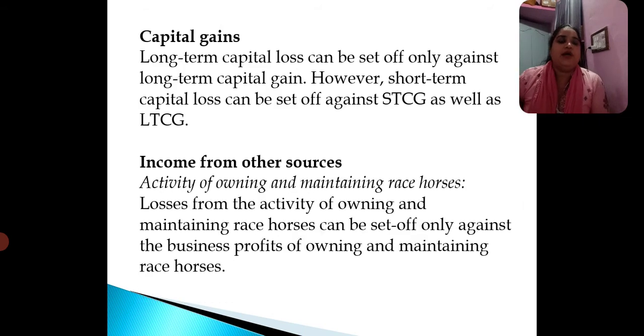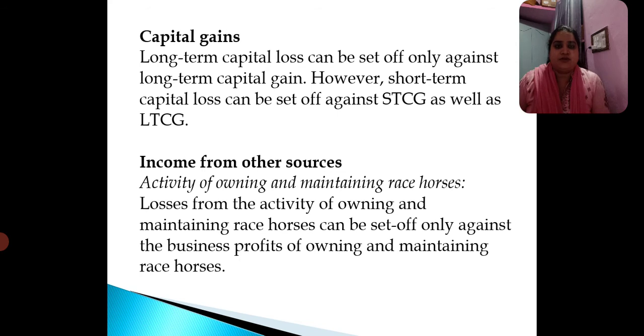Then you have capital gains. Long-term capital loss can be set off only against the long-term capital gain. However, short-term capital loss can be set off against short-term capital gains as well as long-term capital gains. It's very clearly mentioned here that if there are any long-term capital losses, you can set off only against the long-term capital gains. But short-term capital losses can be set off against short-term capital gains as well as long-term capital gains.